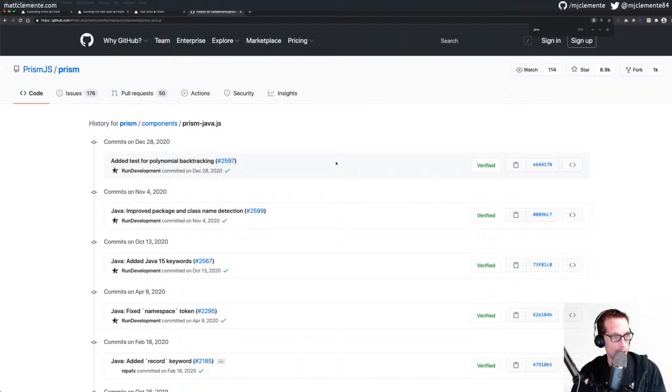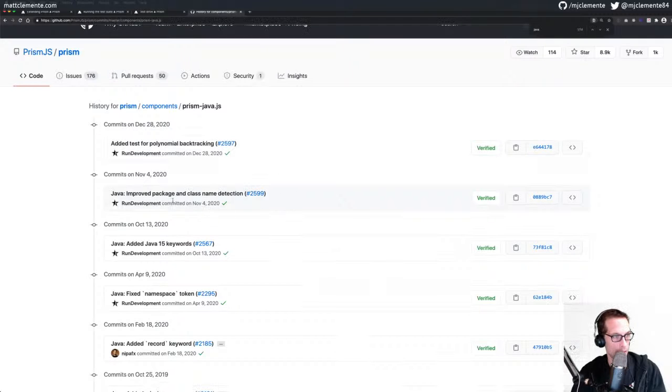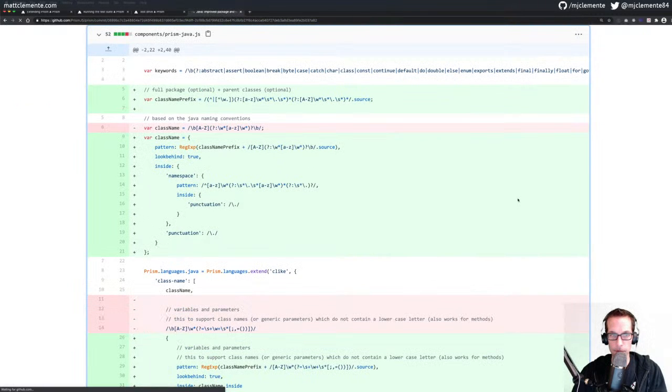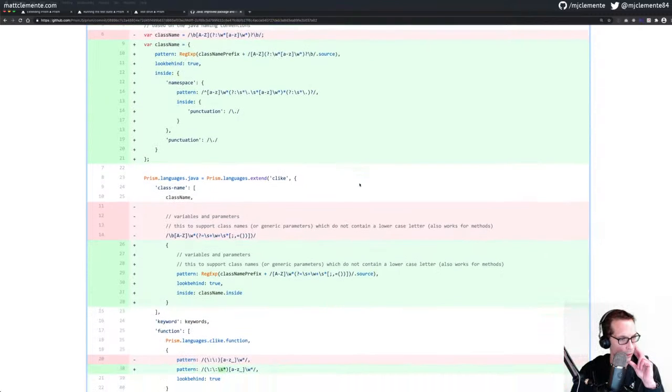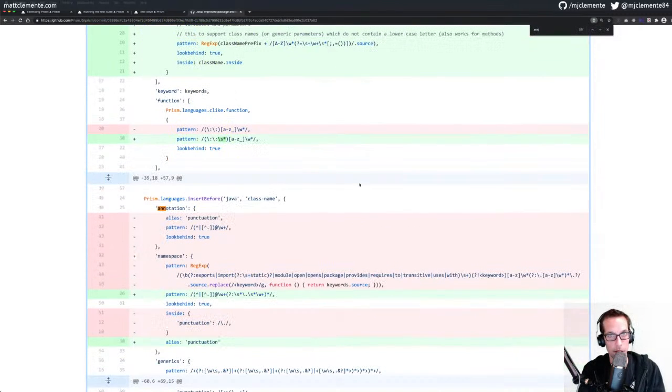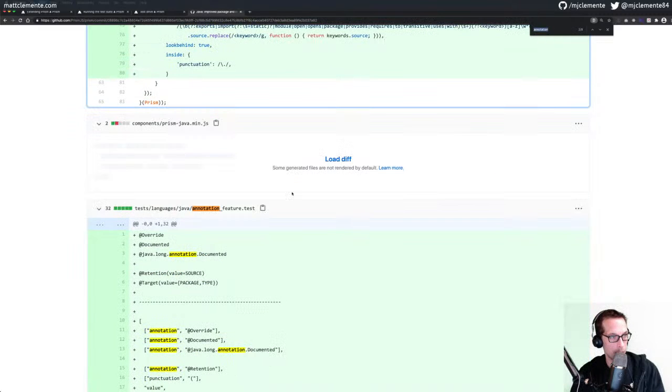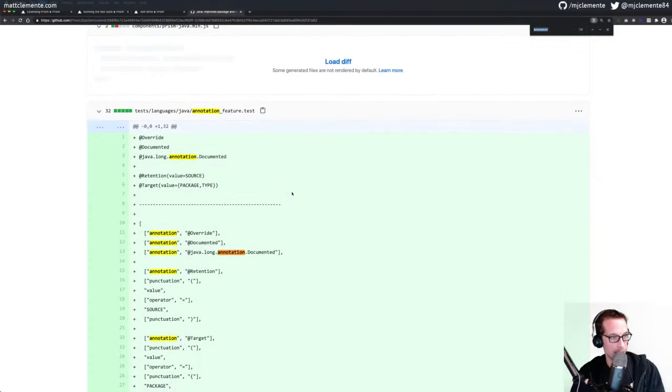So December, package and class name detection. Let's see what went on with this one. Class name. Let's see if annotation is in here. Alright, so there's the annotation feature test.